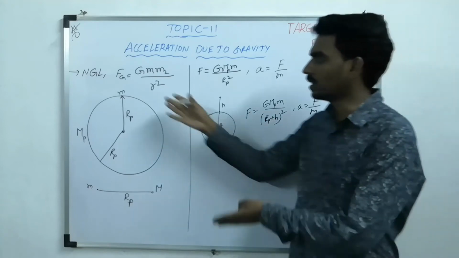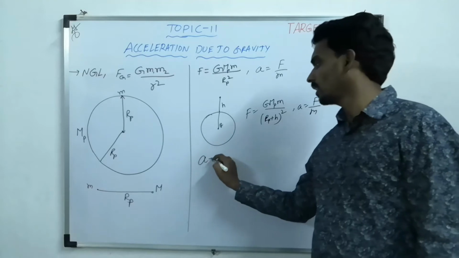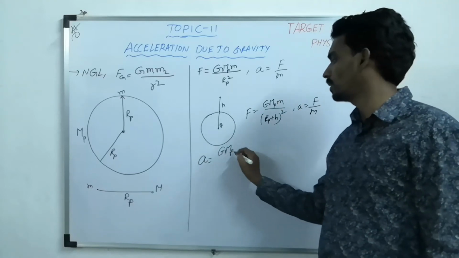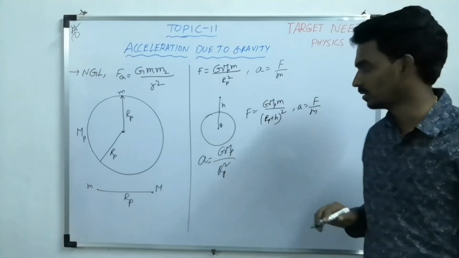But let us take on the surface or near the surface, then the acceleration is G Mp by Rp square, because small m gets cancelled.